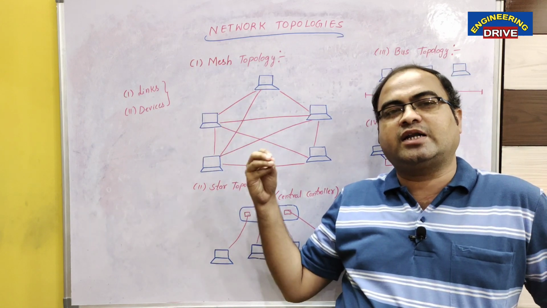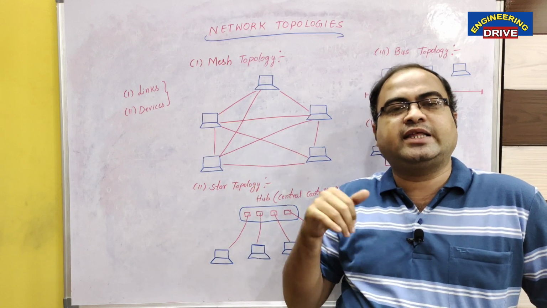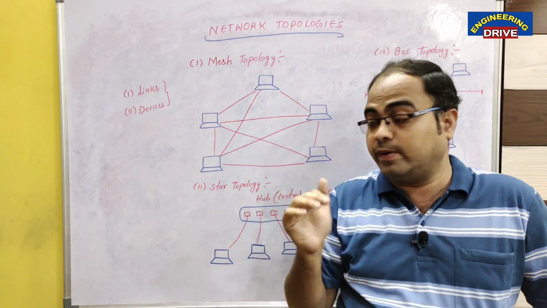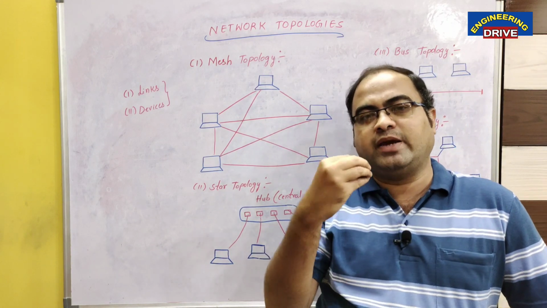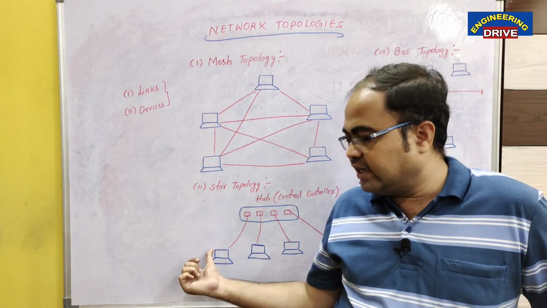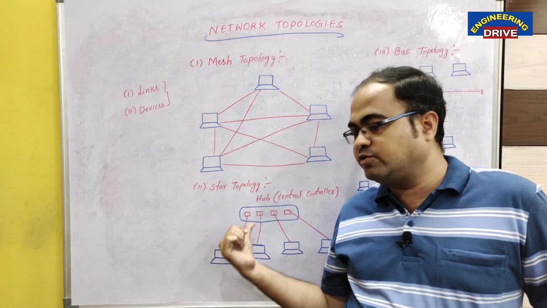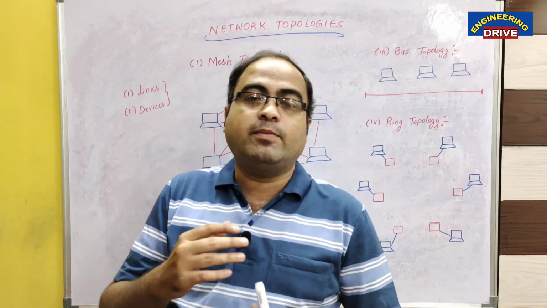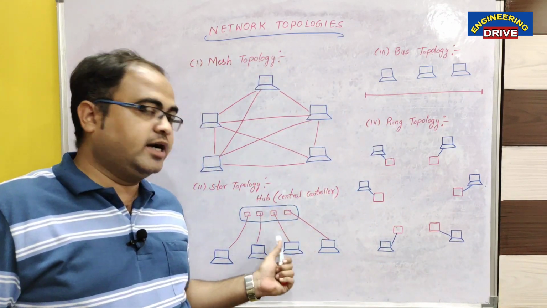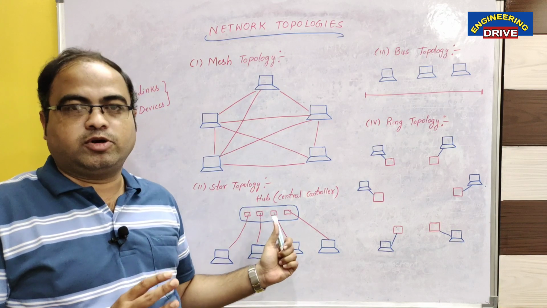All the devices are themselves boss here. They can take their own decision and they can transmit the data without any problem. But in star topology, if any device wants to perform any type of communication, then that request should go to the central controller, which is a hub, and from the hub it should go to the devices. So in this way, the communication process can be monitored and it can be organized. That is one of the advantages of star topology.